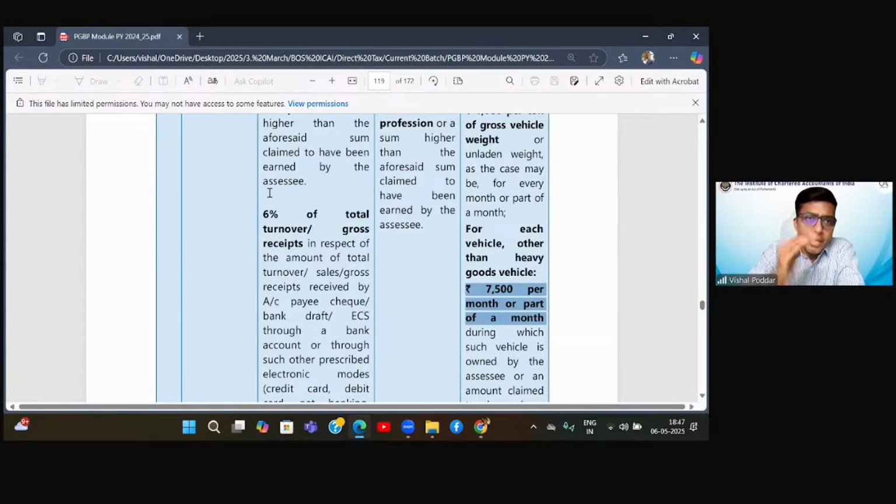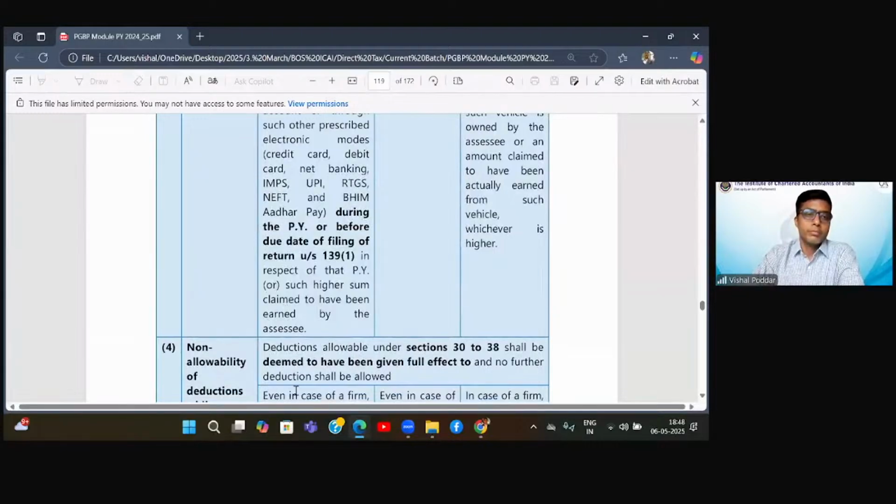So there is a possibility that this turnover, which we are talking about, 1.5 crores turnover for the year, which includes credit sales, as on 31st March, when I identify that the turnover is 1.5 crores, I don't know how much of it will be received in the banking channel. Whatever is credit sales, especially which are yet to be realized, in other words, which are being carried forward in my books as debtors, how will I know whether to compute 6% or 8%? I hope you understood the technicality, right? Now, the law gives you the answer, correct?